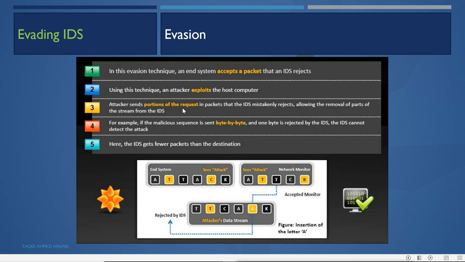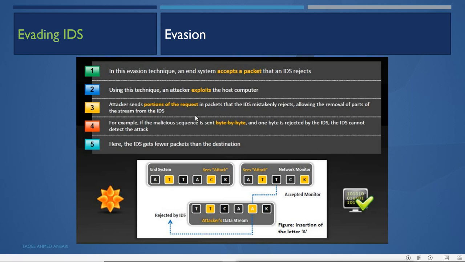So using this technique, an attacker exploits the host computer, and the attacker sends a portion of the request in a packet that the IDS mistakenly rejects, allowing the removal of part of the stream from the IDS.